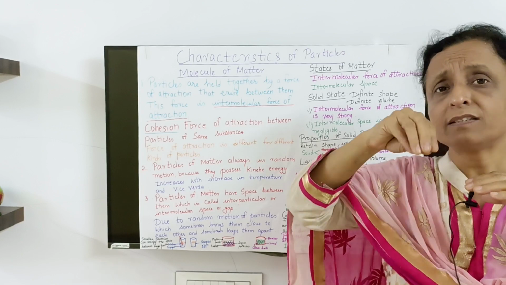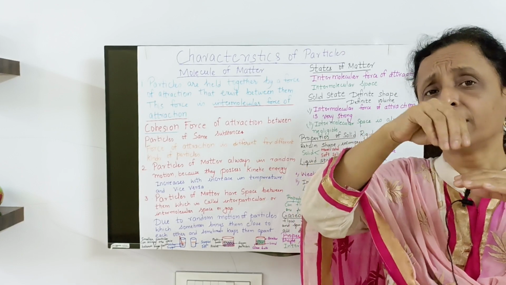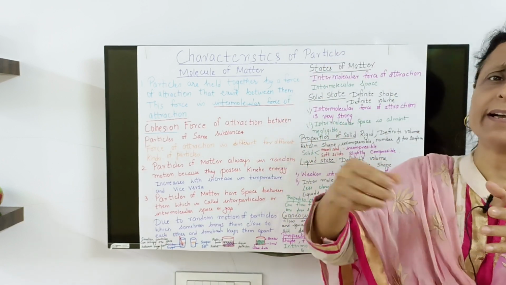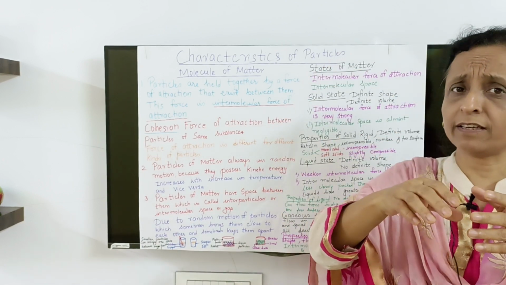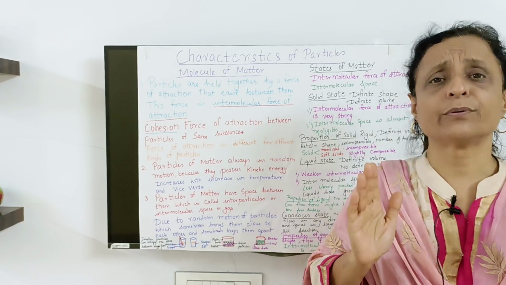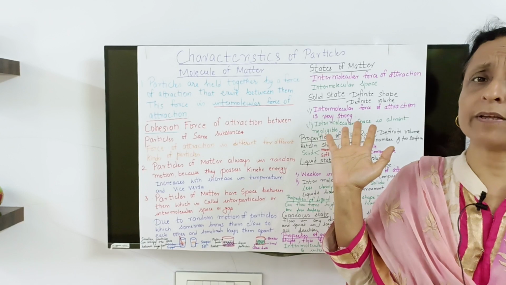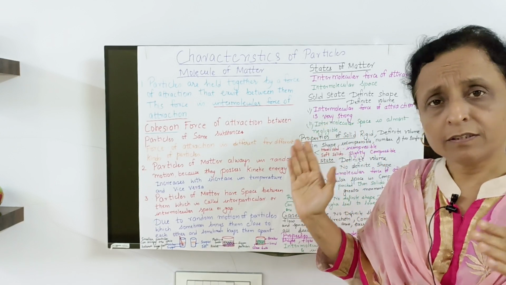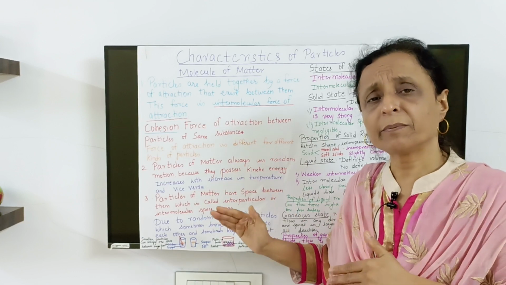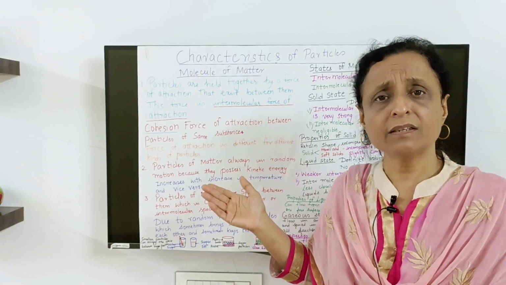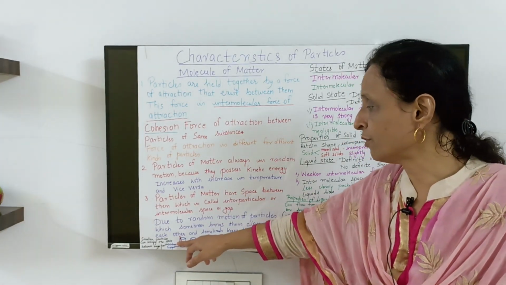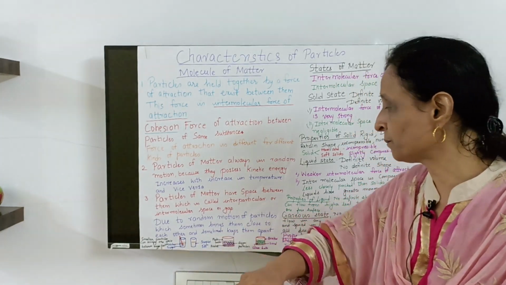But supposing you go on adding sugar continuously, then at a point it won't take any sugar. Why? Because all the space would be occupied. Here the intermolecular space is getting occupied, and that's why there's no increase in volume. This is sugar solution which shows the same volume.